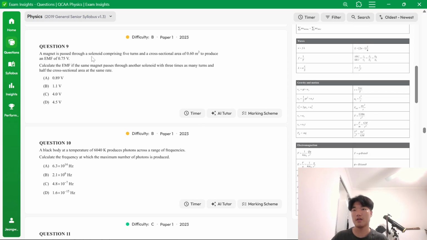A magnet is passed through a solenoid comprising 5 turns in a cross-sectional area of 0.6 meters squared. So we're given EMF, we're given N, which is 5, we're given area, which is 0.6. Calculate the EMF if the same magnet passes through another solenoid with 3 times as many turns and half the cross-sectional area at the same rate.